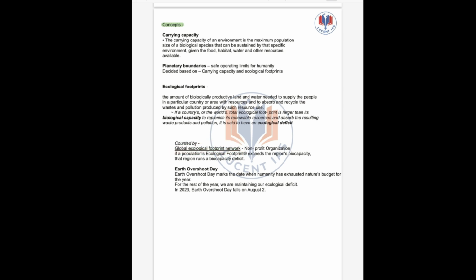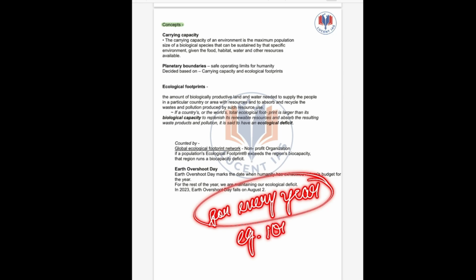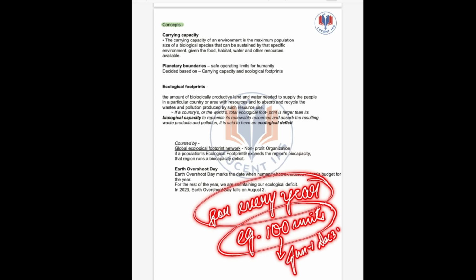Next up, we have an important concept. It is the Earth Overshoot Day. Earth Overshoot Day marks the date when humanity has exhausted the natural budget for the year. For every year, there is a natural budget, like 100 units of resources. For example, 100 units of resources can be used. But if we use this whole resource around July, instead of January 1 to December 31, then there is an Earth Overshoot Day, meaning the resources of one year we have consumed in 6 or 7 months. That is the Earth Overshoot Day.